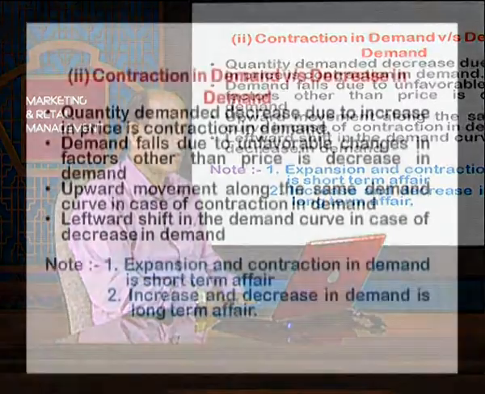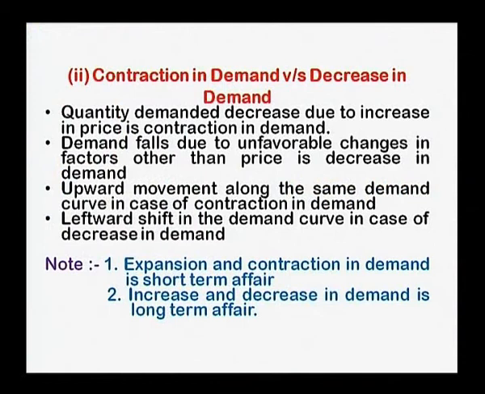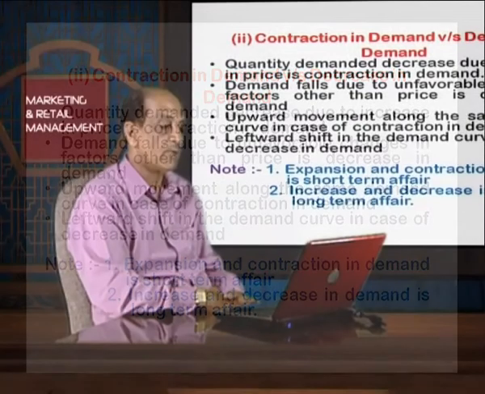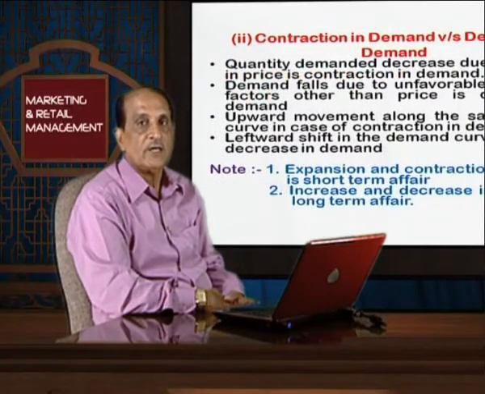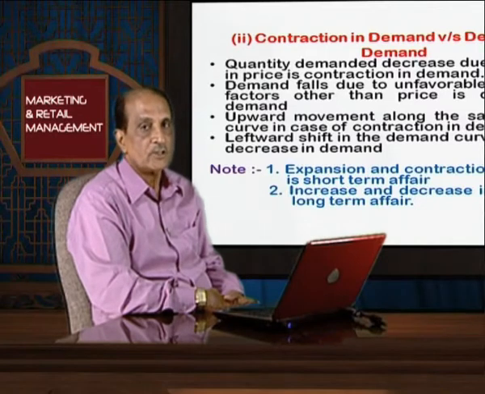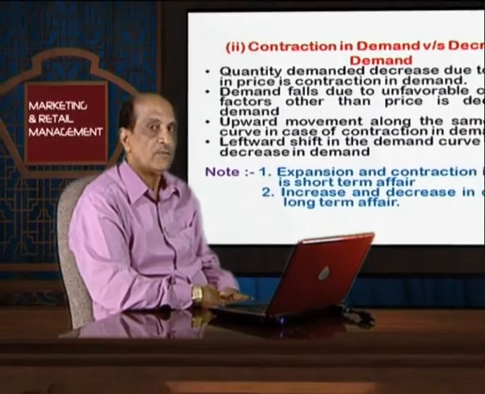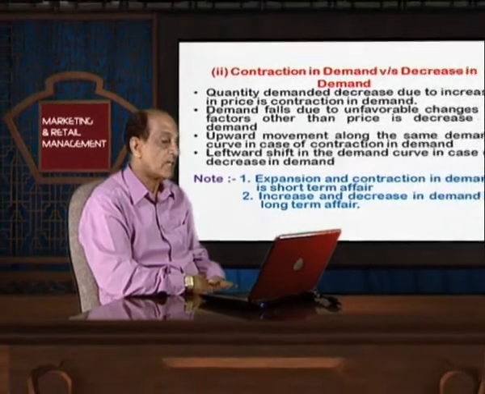Upward movement along the same demand curve in case of contraction in demand. Upward movement takes place on the same demand curve if you want to show the contraction in demand of the commodities. Leftward shift in the demand curve in case of decrease in demand. If you want to show the decrease in demand on account of changes other than price, then definitely we have to draw a separate demand curve towards left.